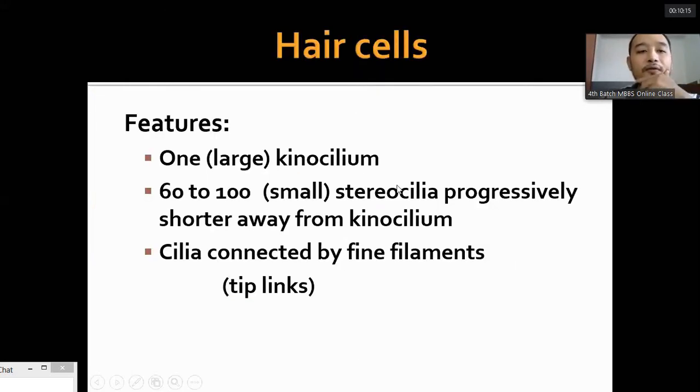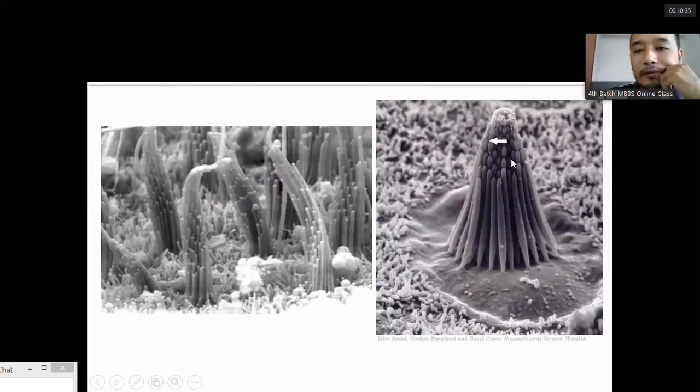Now, hair cell features: there's one single kinocilium, the largest cilium, and the others are stereocilia, 60 to 100 in number. They are progressively shorter away from the kinocilium. As they approach the kinocilium, they are longer, and the cilia are connected to each other and to the kinocilium by tip links. This is the electron microscopy of these hair cells. These are the cilia; the thickest and longest one is the kinocilium. Others are stereocilia, 60 to 100 in number, attached to each other with tip links.